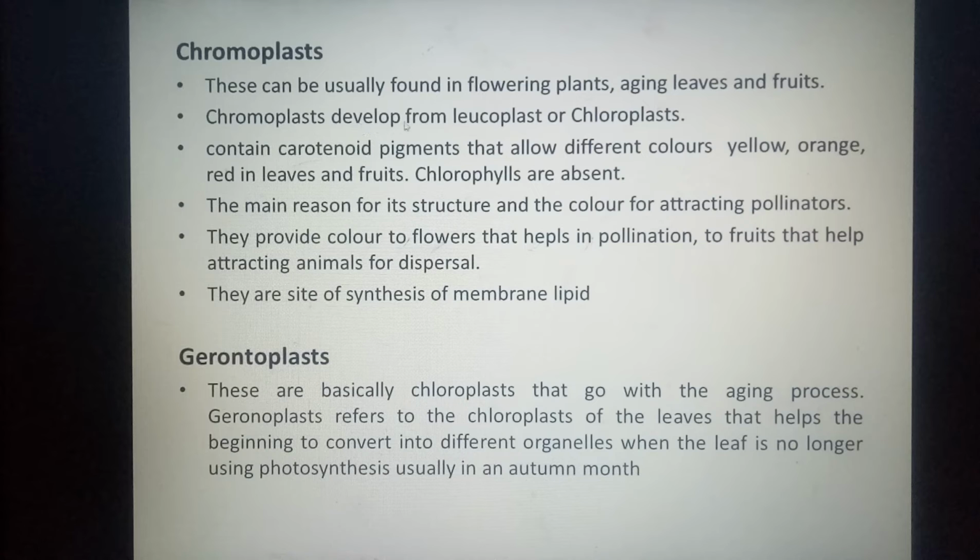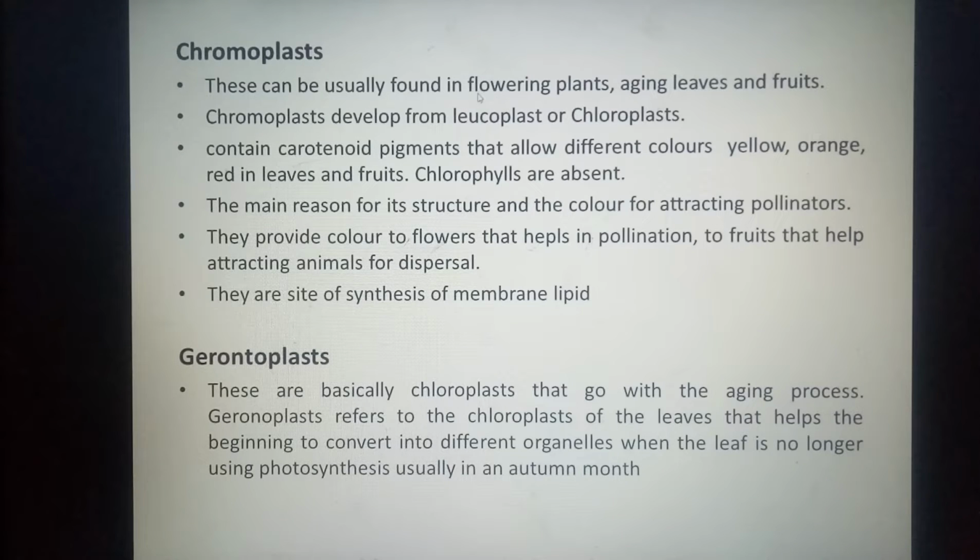Chromoplasts are the pigment containing plastids which have dominantly the carotenoid pigments present in them. They develop from the leucoplast, which are without photosynthetic pigments, or the chloroplasts may also sometimes change to chromoplast, because the chlorophyll present in chloroplast will degrade and carotenoids will become the dominant pigments in these organelles, which eventually we call chromoplast.